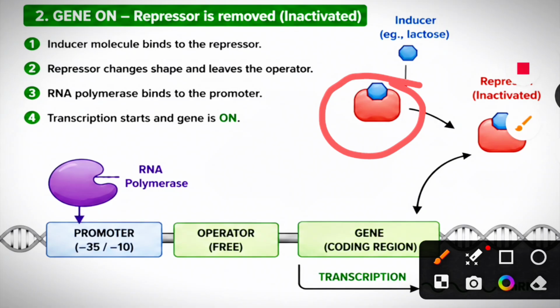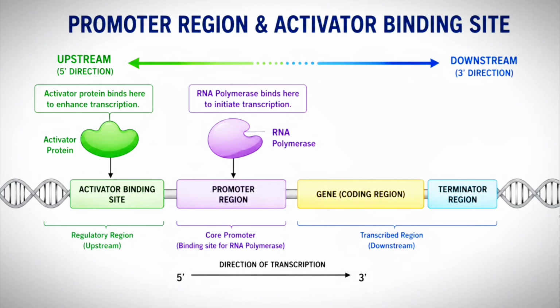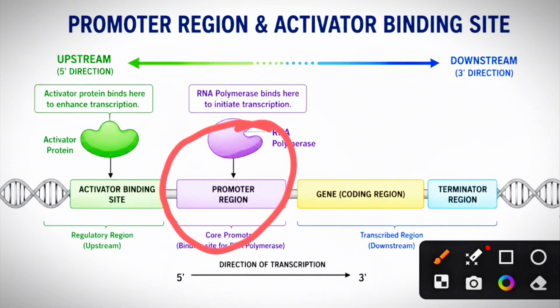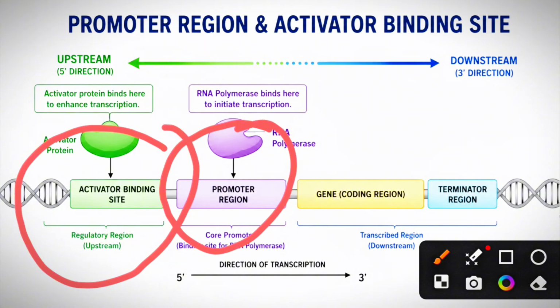Okay, students. Here you have to remember the Lac promoter has two components. One is the RNA polymerase binding site and the second one is the catabolite activator protein binding site. Okay, students. CAP, the catabolite activator protein, is an activator protein. Binding of CAP to the promoter activates the transcription of the Lac operon. Because CAP is a regulatory protein, it induces the Lac operon.